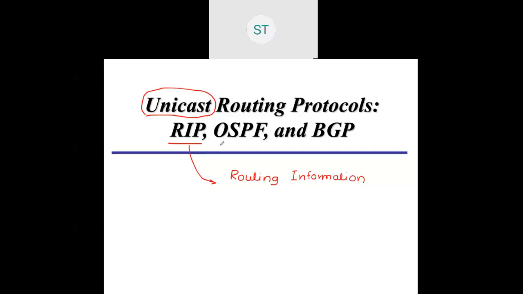Then open source shortest path, and border gateway protocol. This is border gateway protocol. These are all unicast protocols. We'll see one by one what exactly this is. But most of the time RIP is widely used in many of the cases. That's why we're discussing this.